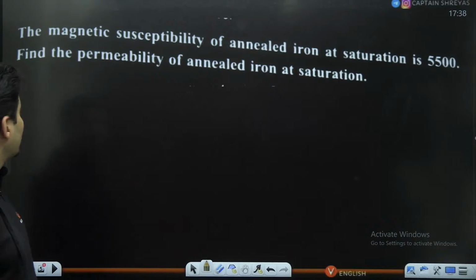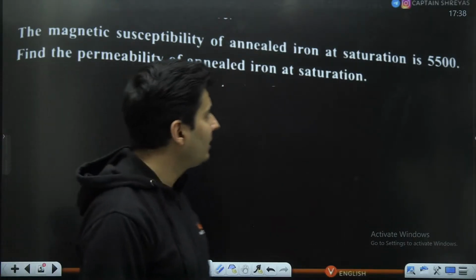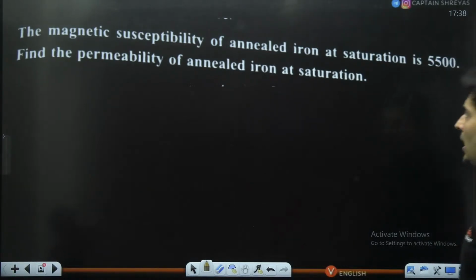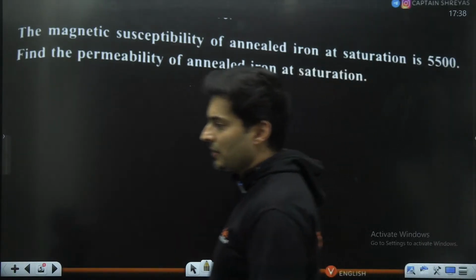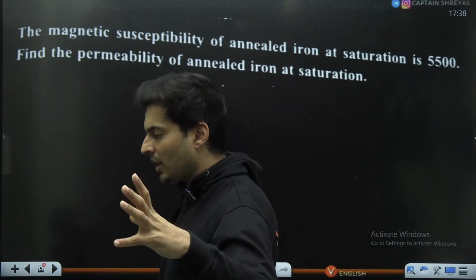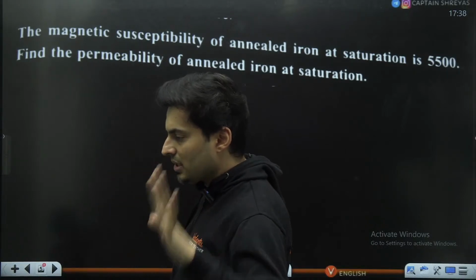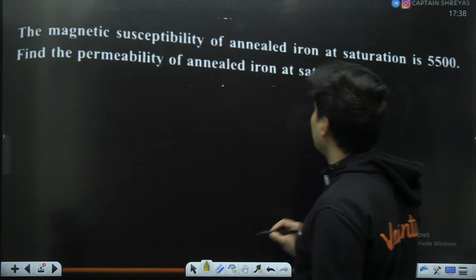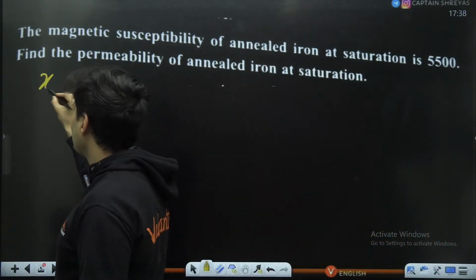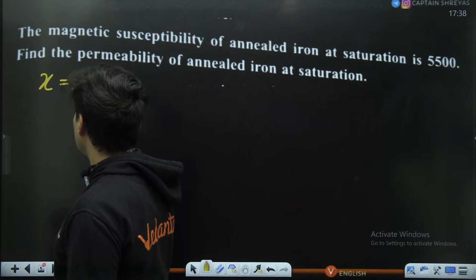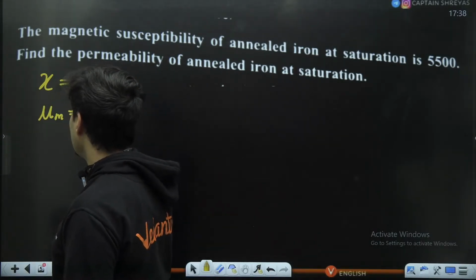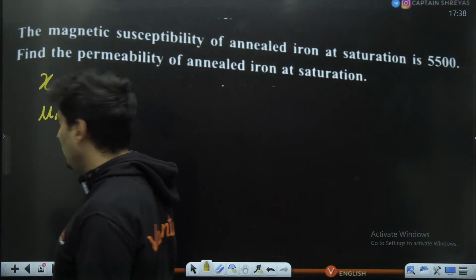Okay, next question. The magnetic susceptibility of iron is 5500. Find the permeability of that iron at that particular saturation. So it's just a play of words, unnecessary drama out there. You have to think logically. Is there any formula relating all these terms? The magnetic susceptibility, that means the X value, is given to you as 5500. They have asked you the permeability of that iron. And I think there is a formula for this.